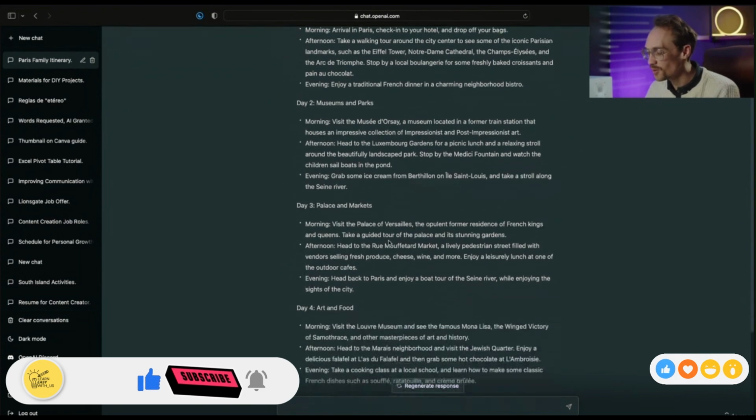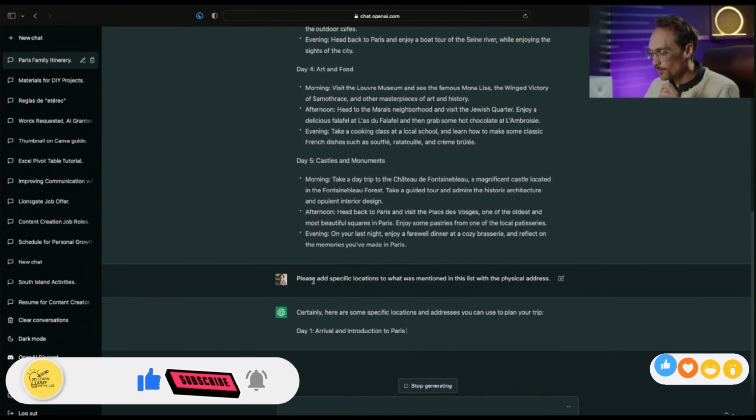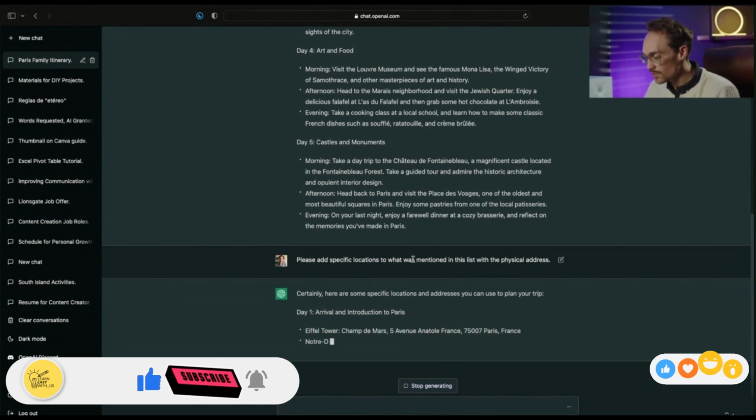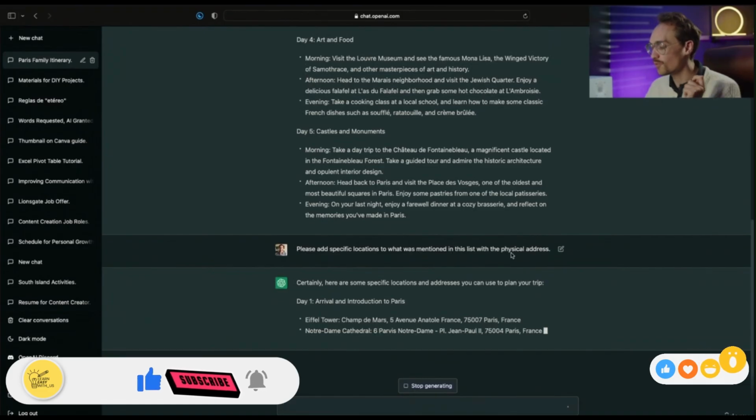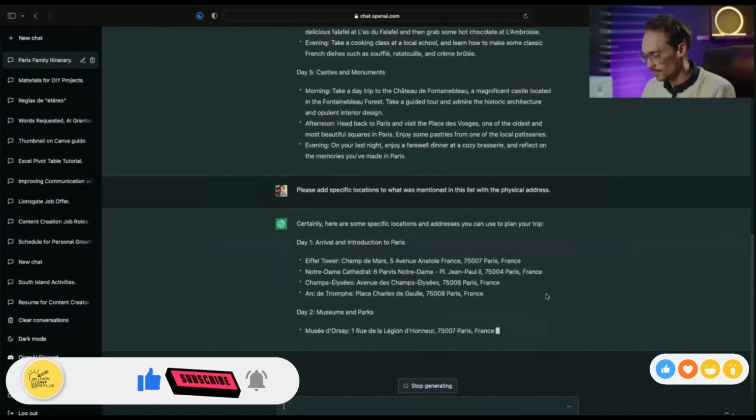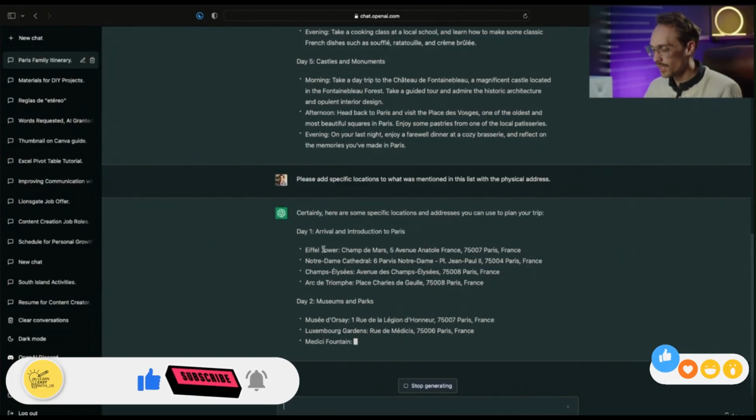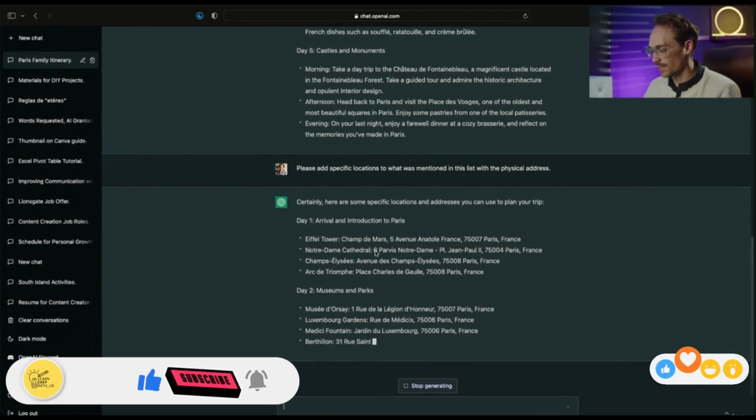This is so cool. Now I'm asking, please add specific locations to what was mentioned in the list with physical addresses. As you can see, day 1, here are the places, and this is exactly where they're located.